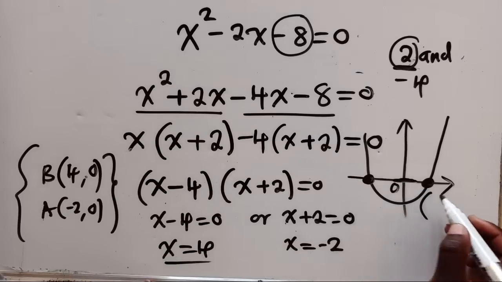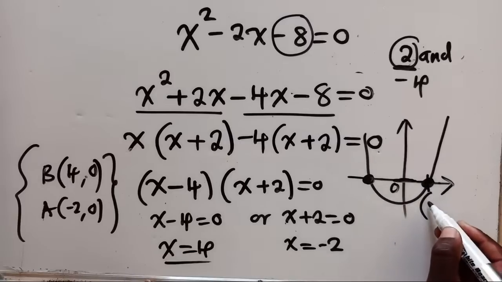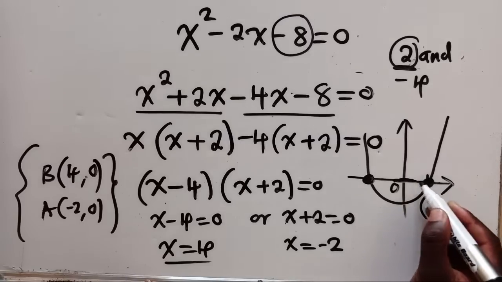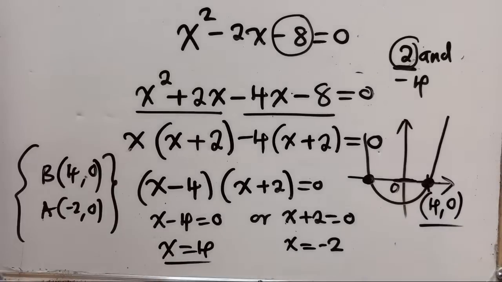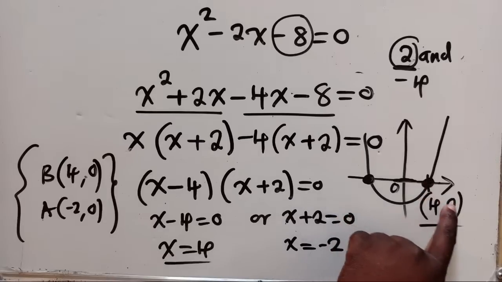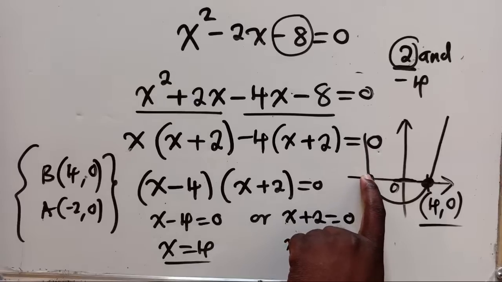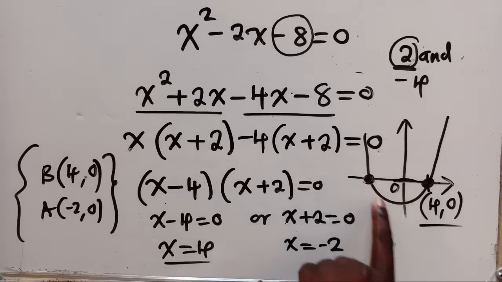So x is a 4, the y, which is a 0. So in other words, just know that where the graph is crossing the x-axis, the y will always be a 0. That's all. Are we okay?